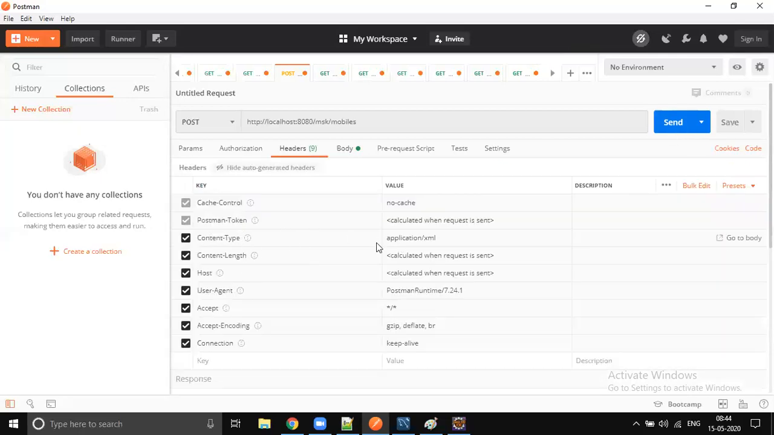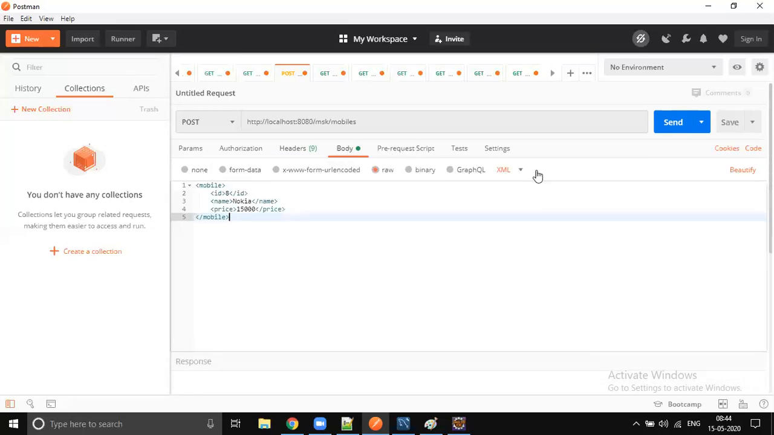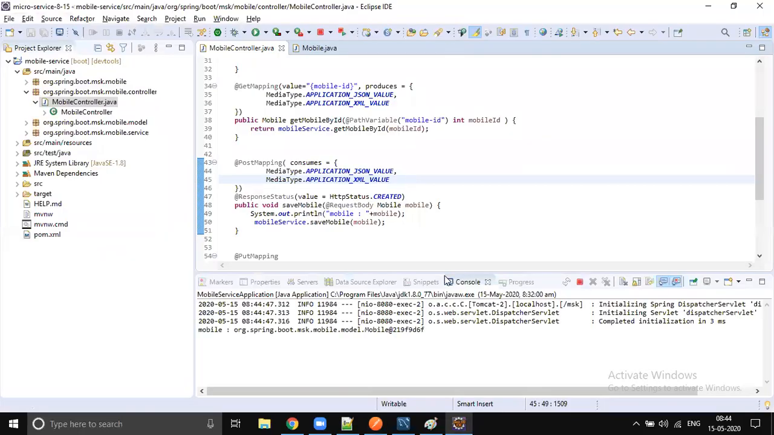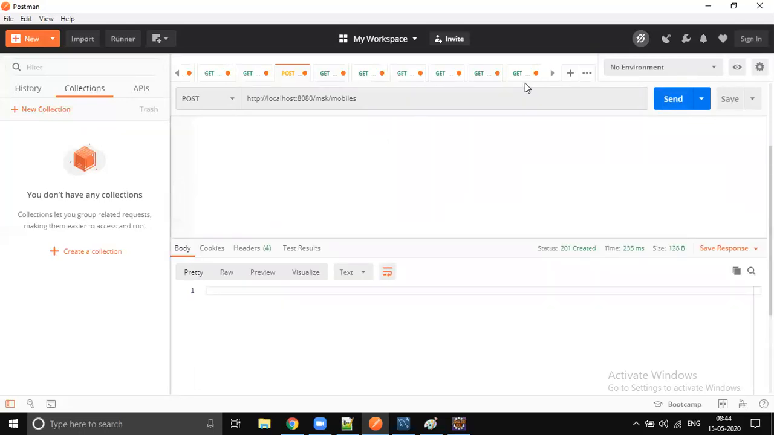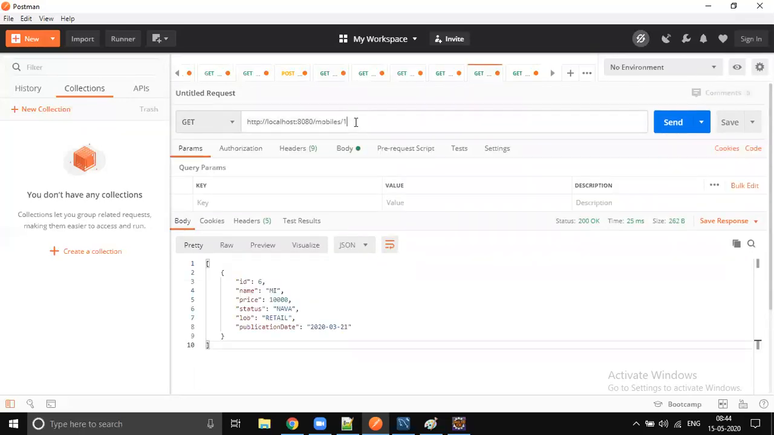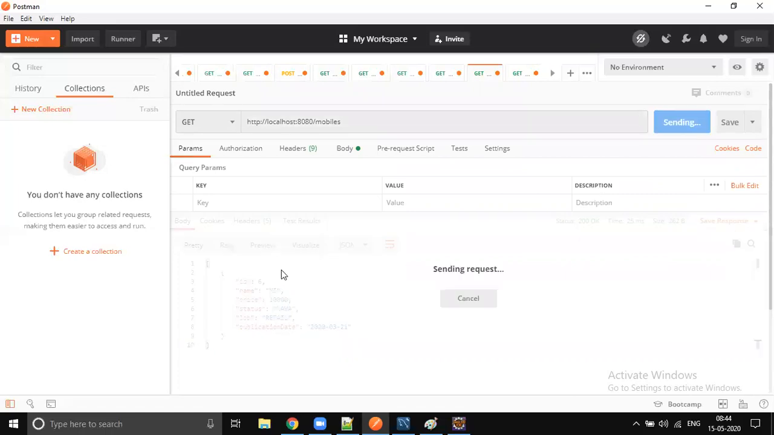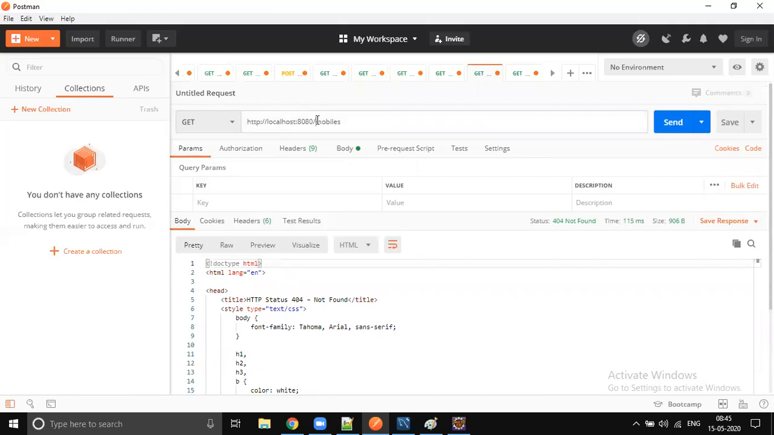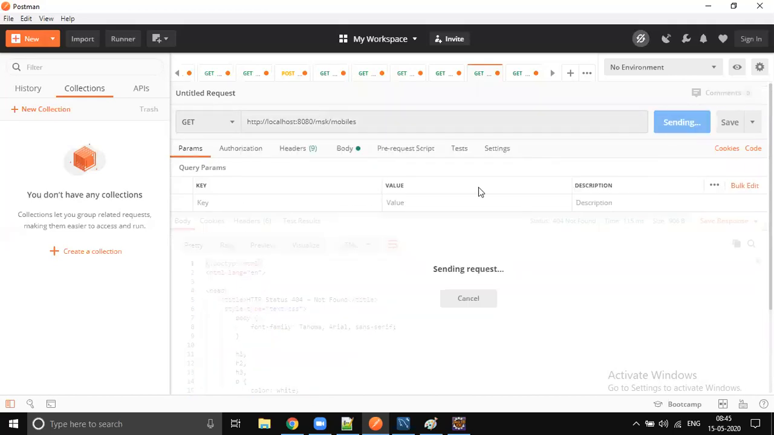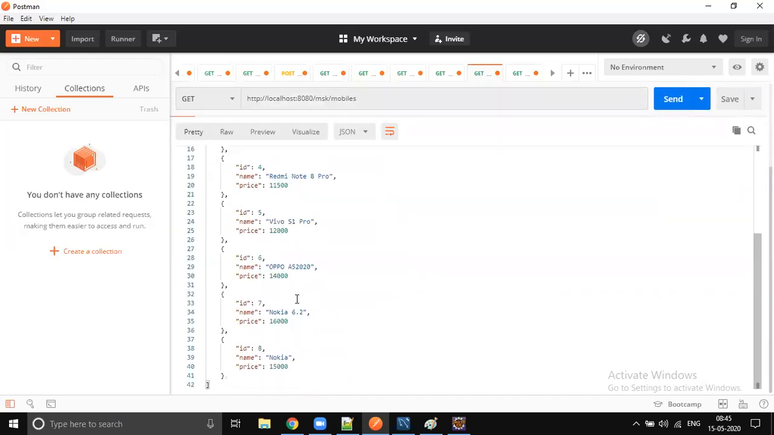Content type is now XML, right? Application slash XML, because in the body section from the drop down we selected XML. Now that will be saved automatically, right? You got successful 201 created. So if you just go to get all mobile, you could see that 8 mobile added. Yeah, I forgot to add context, right? MSK. Yeah, you will get that 8 mobile added now, right?